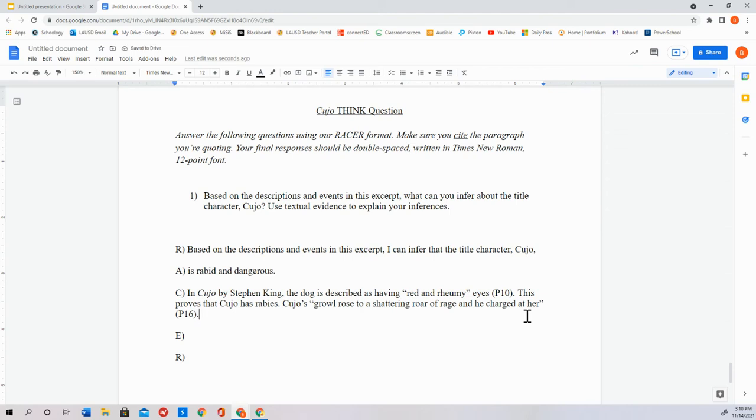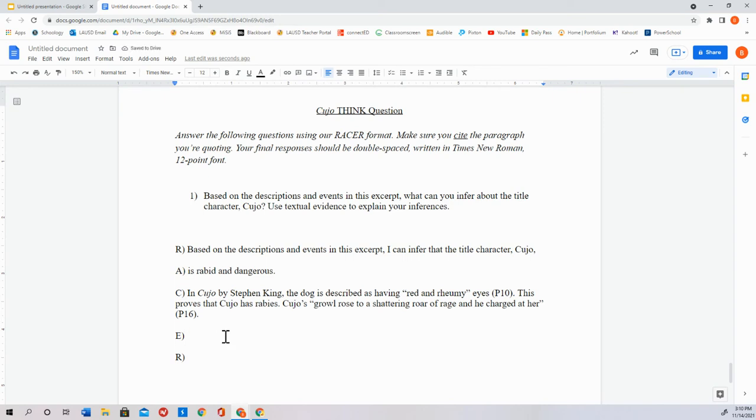In Cujo by Stephen King, the dog is described as having red and roomy eyes. Paragraph 10. This proves that Cujo has rabies. Cujo's growl rose to a shattering roar of rage, and he charged at her. Paragraph 16, period. Okay. What does that mean?